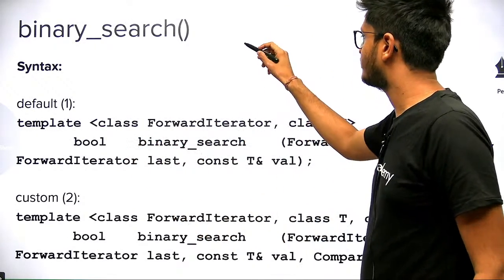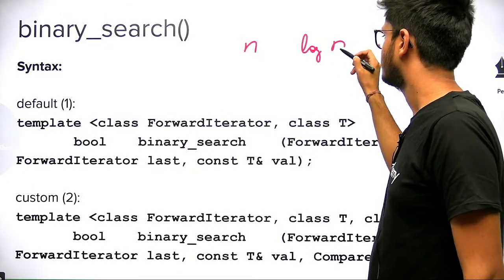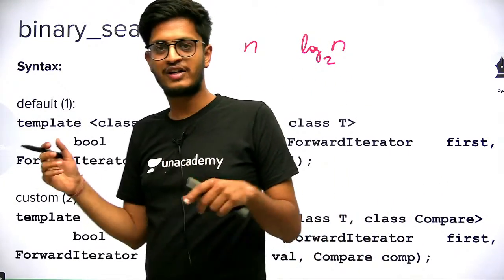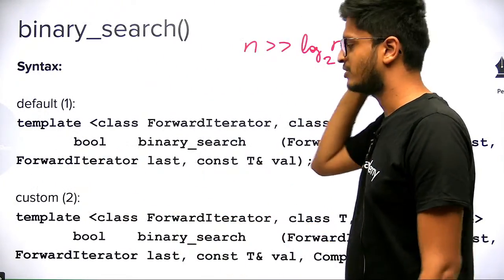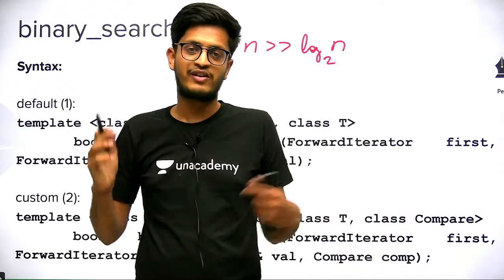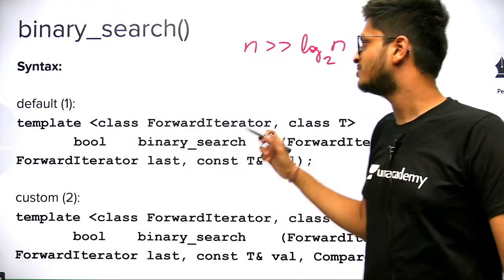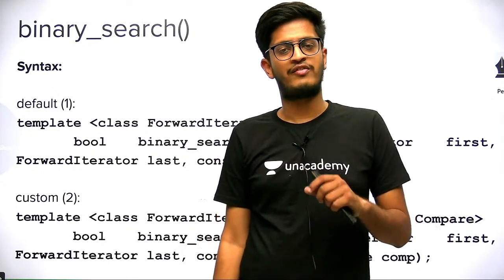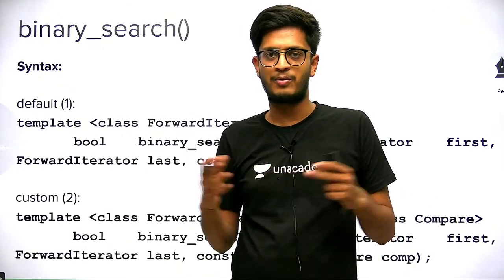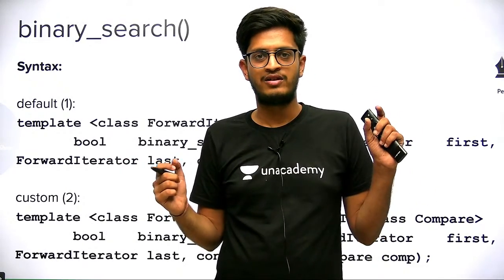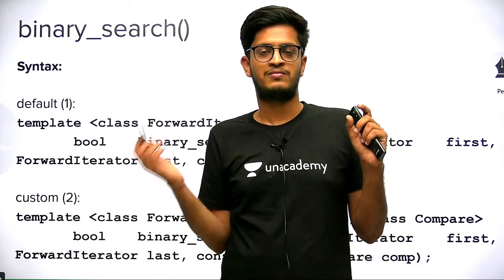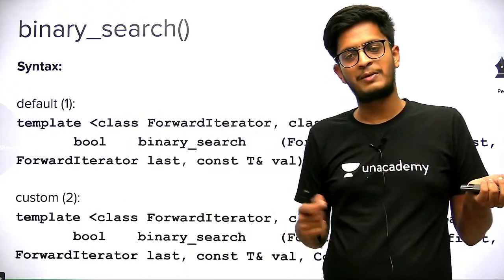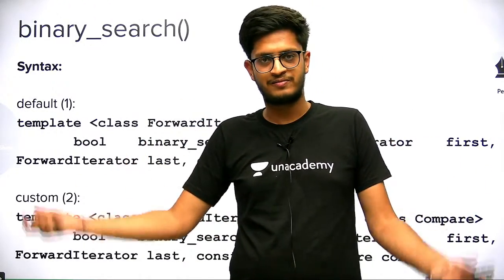Actually, the difference between n and log n is huge, right? It doesn't look like that, but log n is very small as compared to n. So binary search is very fast as compared to linear search. So if you want the searching to be very fast, and if your array or vector is already sorted, this might be the case in many competitive programming problems, that you already have a sorted vector and you want to do many searching queries on it. Many times you want to search some element. So what happens is you first sort it and then you can apply binary search. So every search will be very fast.